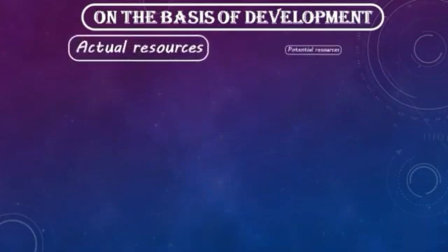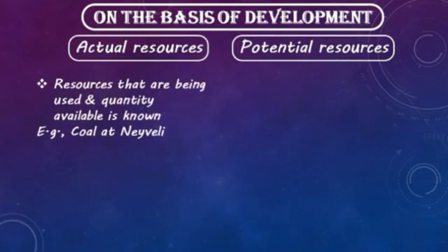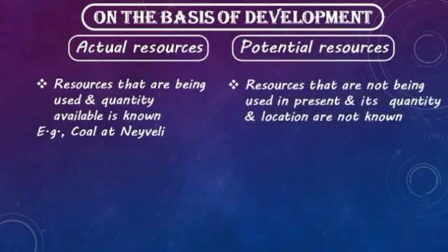Let's move. The topic is on the basis of development. Based on the level of development, resources can be divided into actual and potential resources. Actual resources are those that are being used and whose quantity available is known, for example, coal at Neyveli.